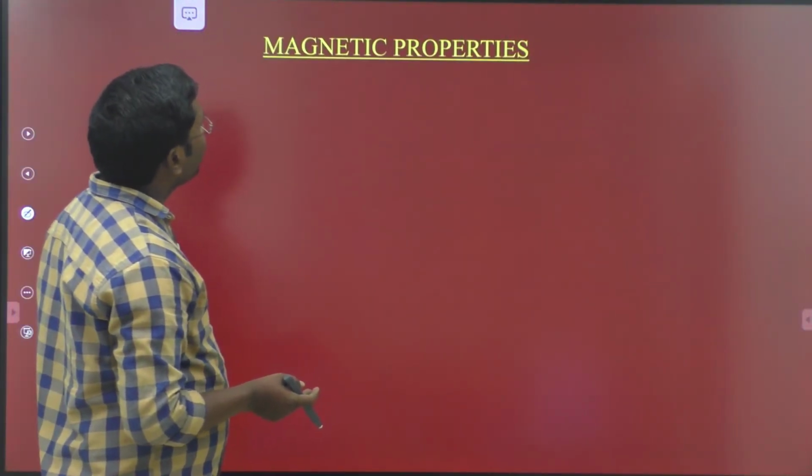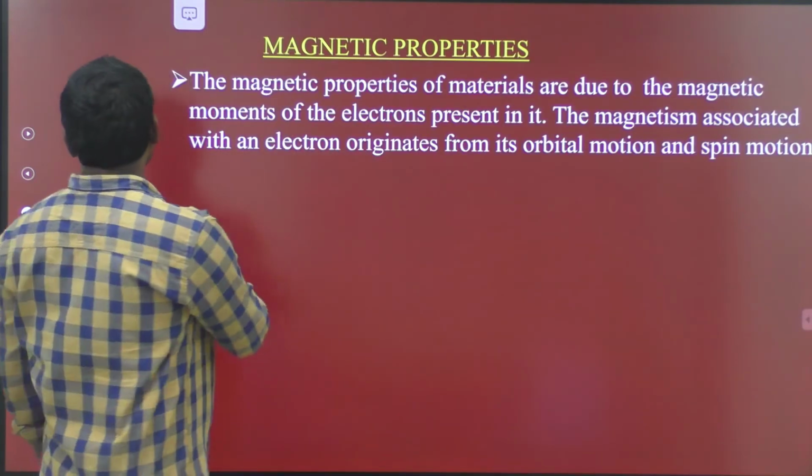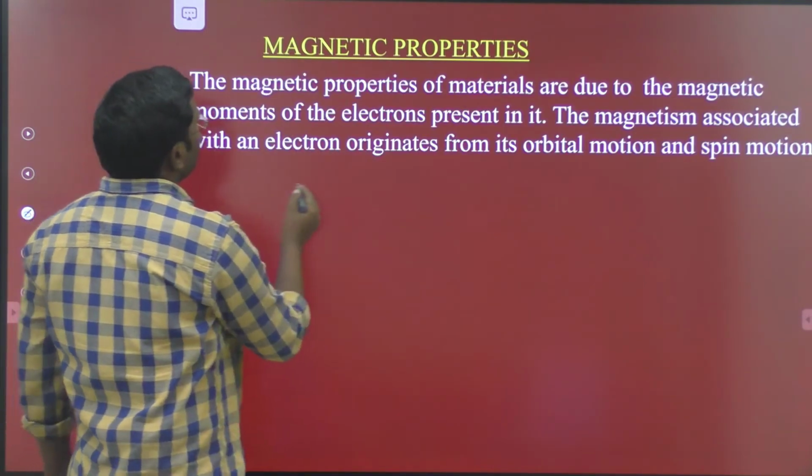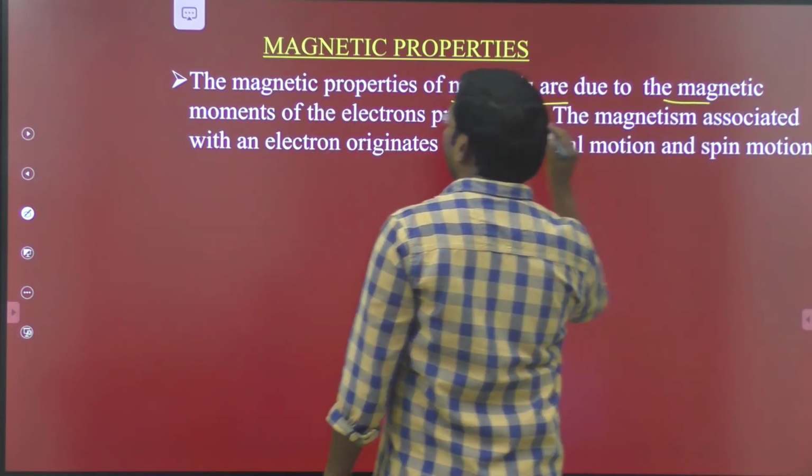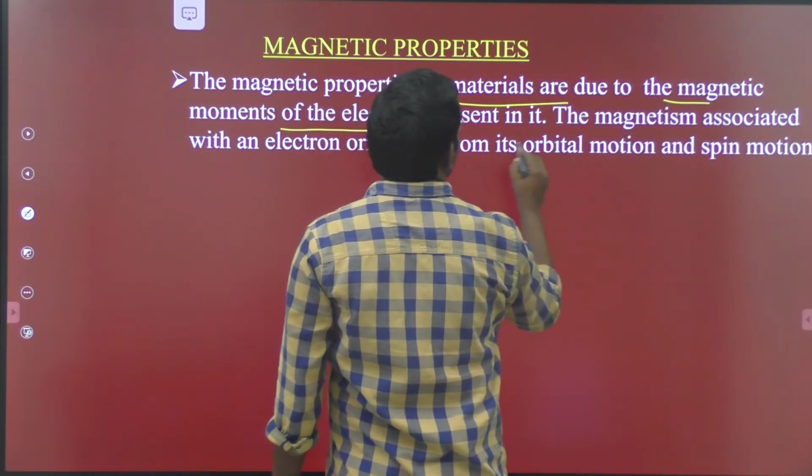So next one, magnetic properties. So what are magnetic properties? The magnetic properties of materials are due to the magnetic moments of the electrons present in it.